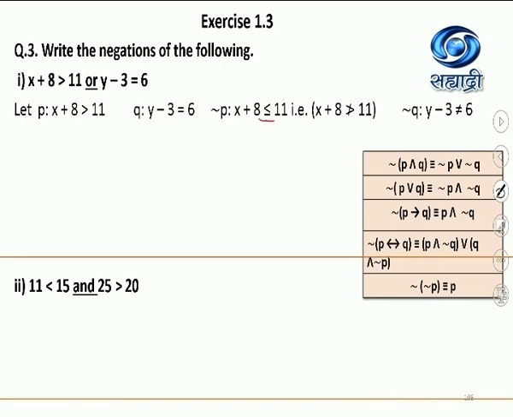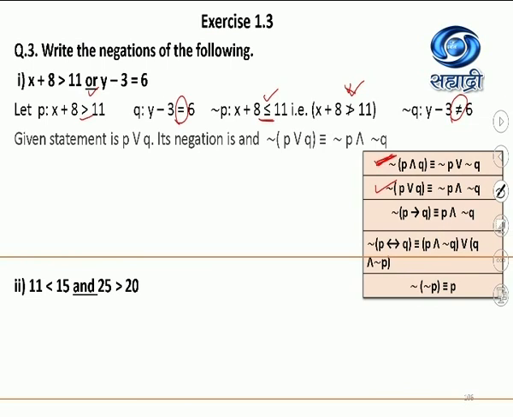I prefer you use this symbol. Negation of greater than is less than or equal to. In some cases, you might use this also. And negation of Q, y minus 3 equal to 6, becomes y minus 3 not equal to 6. Please note the negations properly. Okay, I have circled them. Now OR is there. Second rule, negation of P or Q is negation P and negation Q.